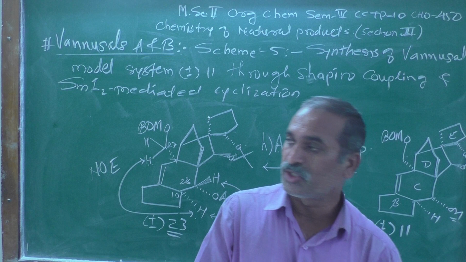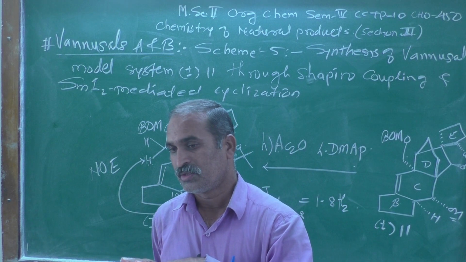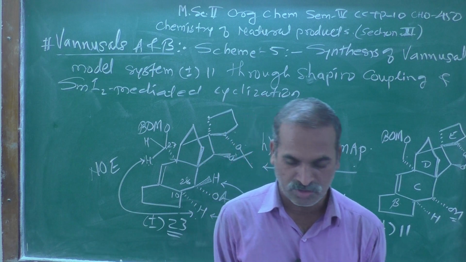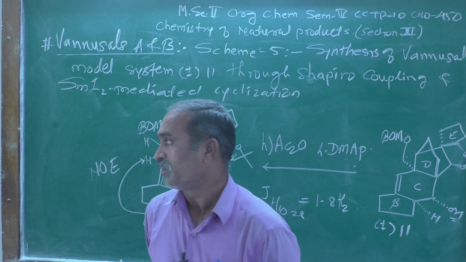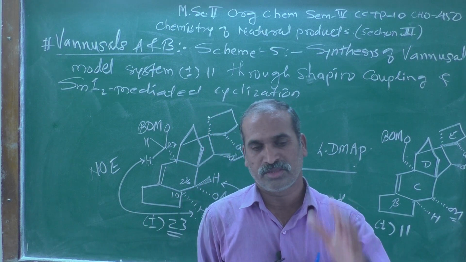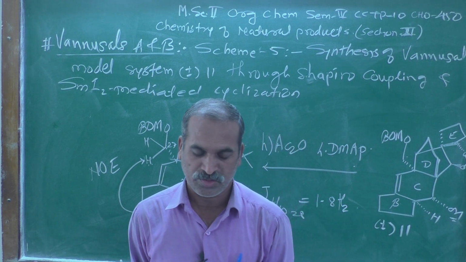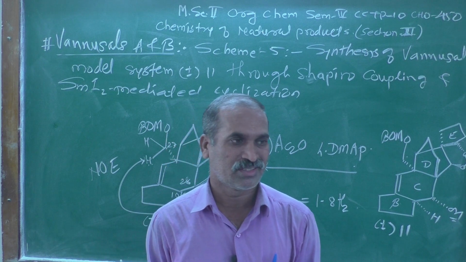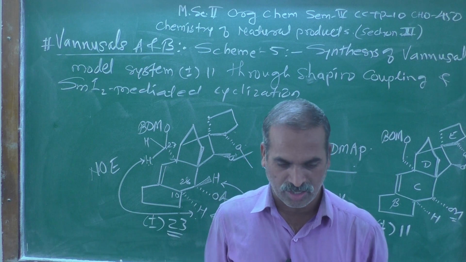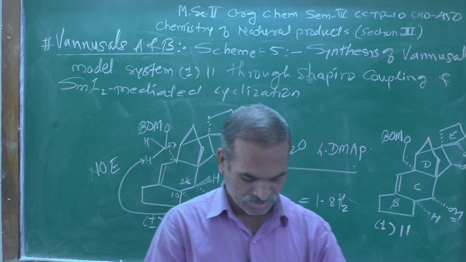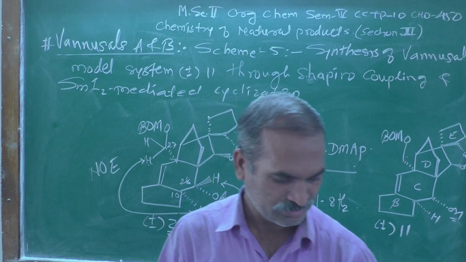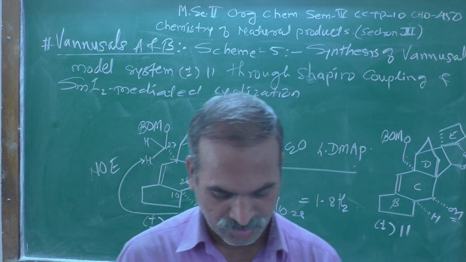Coupling constant gives us information about the stereochemistry, what kind of stereochemistries are present, whether it is cis or trans, that type of stereochemistry which helps us in actual structure determination of organic compounds. I think these are the things we have seen over here.